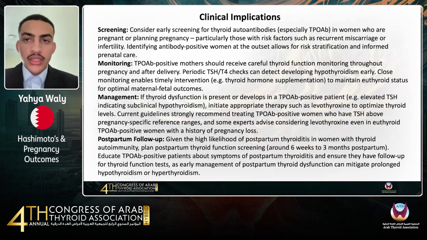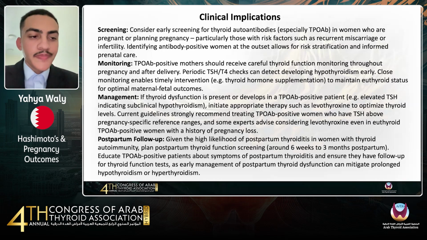Second is monitoring. Monitoring is key when it comes to this. TPO antibody positive mothers should have their thyroid function checked regularly throughout pregnancy and postpartum, even if they're euthyroid. Because as we discussed before, even if you are euthyroid, the issue at hand is the autoantibodies.